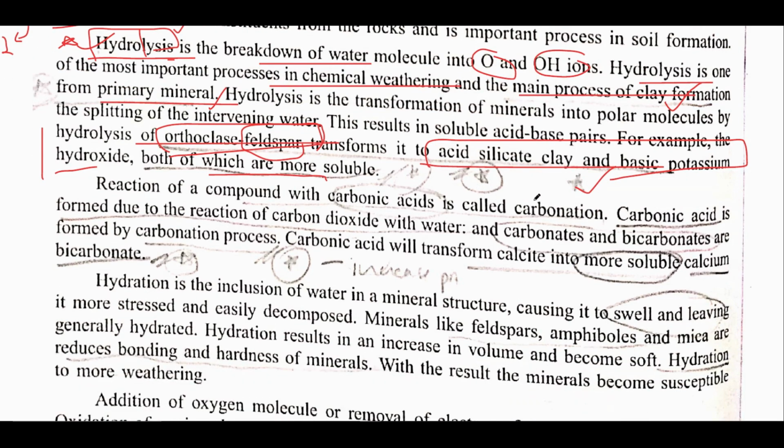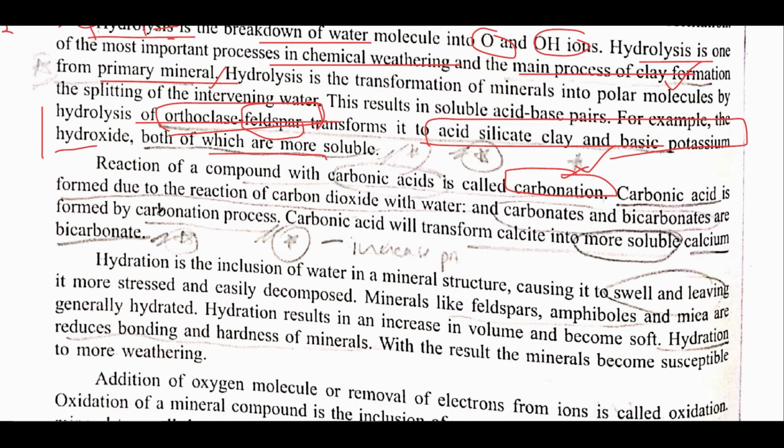Now the other important process of chemical weathering is carbonation. As the term itself indicates, carbonic acid formation will occur, or somehow carbon will be related. Carbonic acid is formed due to the reaction of carbon dioxide with water, and carbonates and bicarbonates are formed by the carbonation process. Because of carbonation, calcite will transform into a more soluble form. Calcite is specifically CaCO3, but it would form the more soluble calcium bicarbonate, that is Ca(HCO3)2.